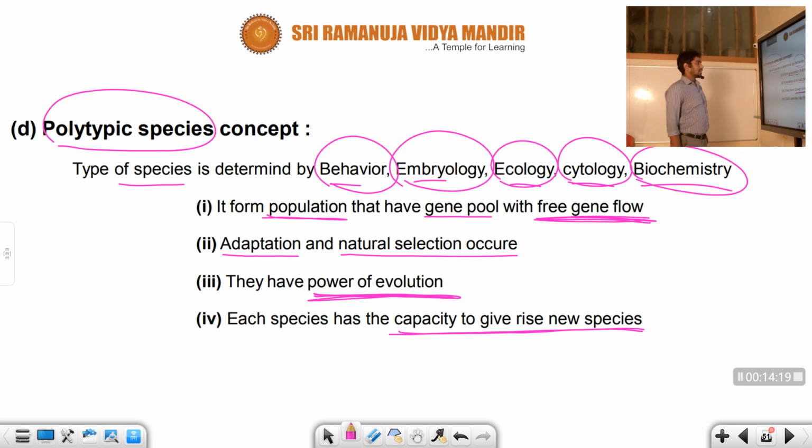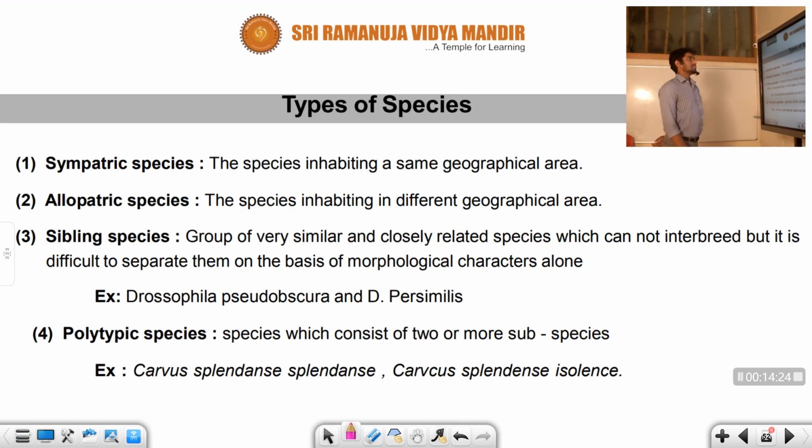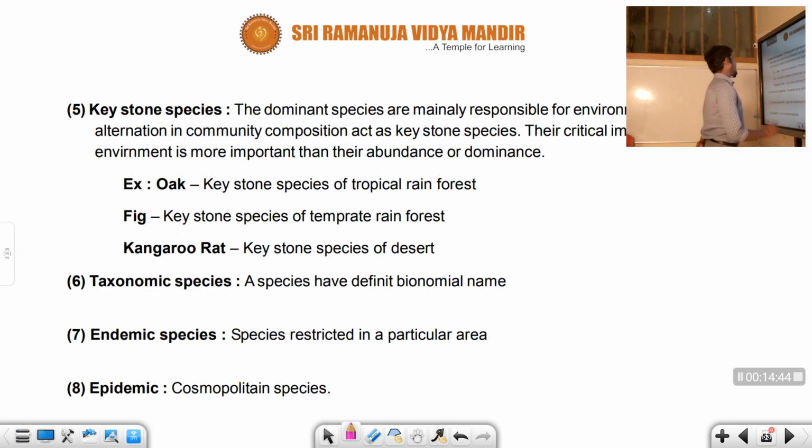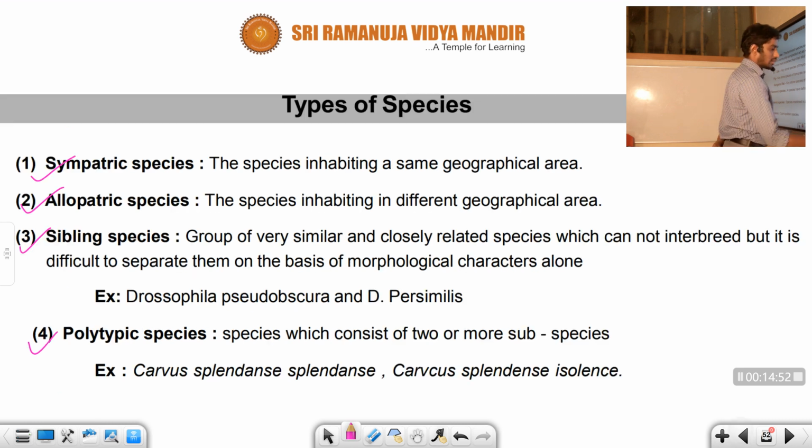The other important concept is types of species. We will discuss the types of species now. So what are the types of species? We have several types of species: sympatric species, allopatric species, sibling species, polytypic species, keystone species, taxonomic species, endemic species, and epidemic species. Let us talk about each and every one.